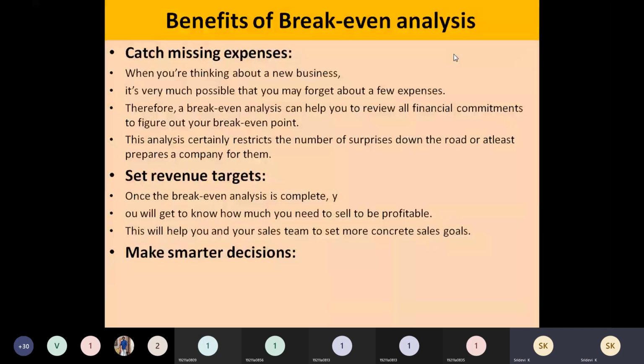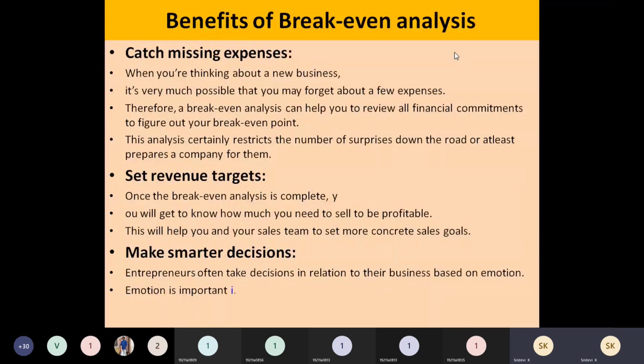Setting your goal is a smarter decision, no? Without using your emotions, because emotions alone cannot earn you money. So set your targets, calculate numerically, and apply that, and you will be confident that you are going to reach that particular target if you follow certain steps.